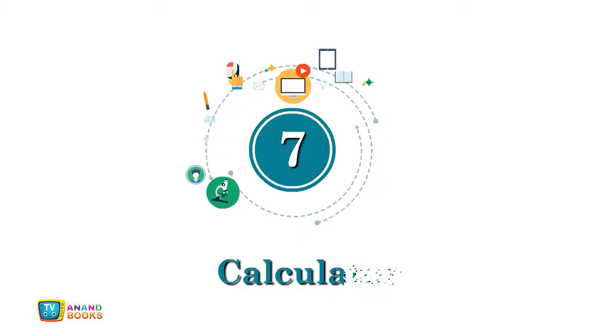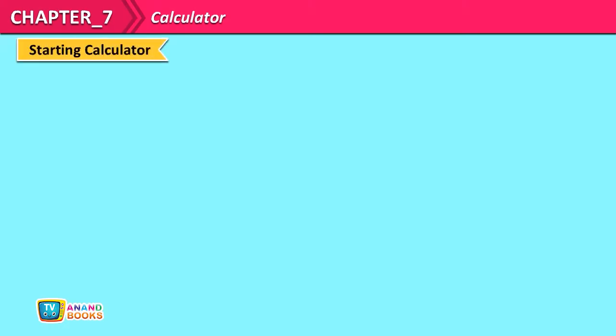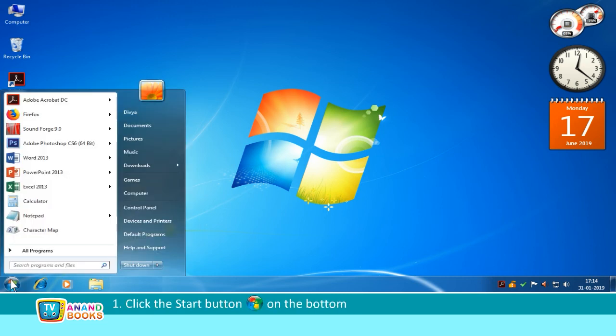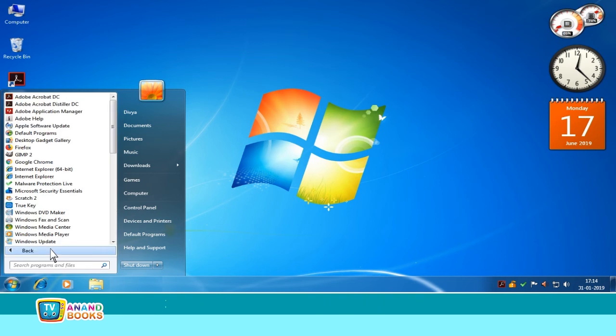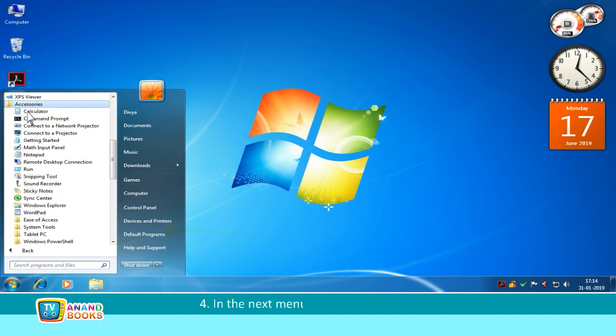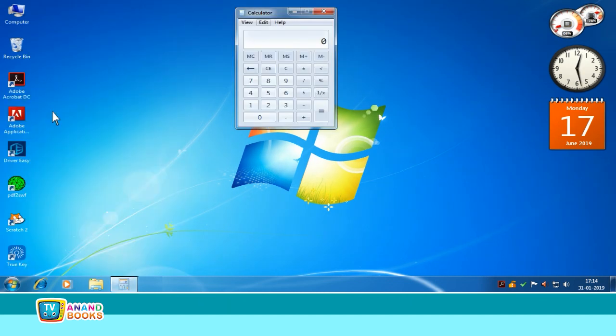Chapter 7. Calculator. Starting calculator. To start the calculator, follow the steps given below. First, click the Start button on the bottom left-hand side of the screen. The Start menu appears. Second, in the Start menu, click on All Programs. Third, in the next menu that opens, click on Accessories. Fourth, in the next menu, click on Calculator. This will open the calculator.